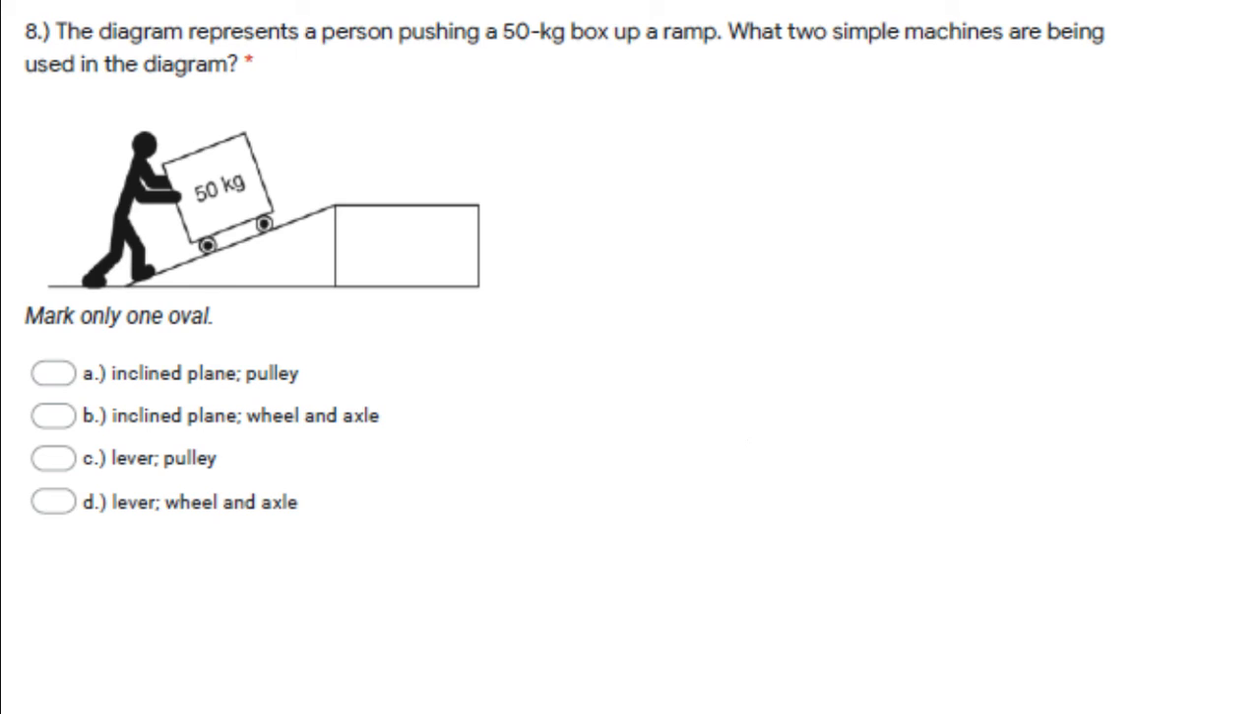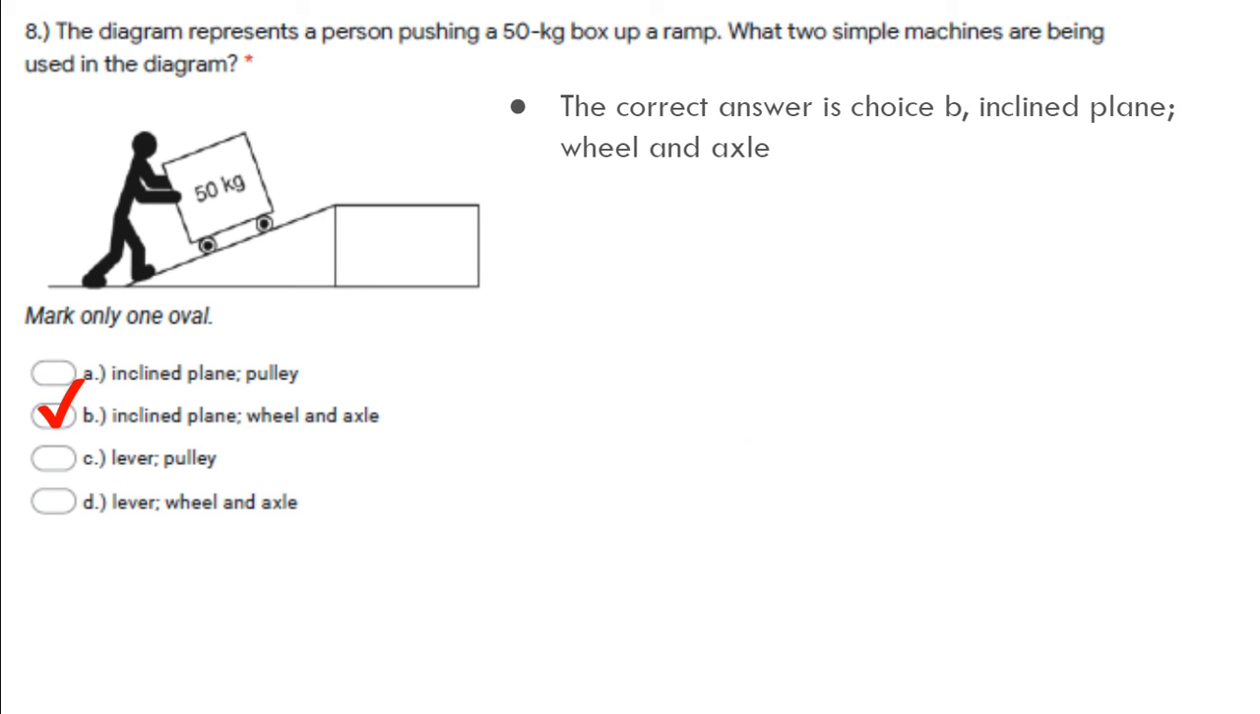Right? Question 8. The diagram represents a person pushing a 50-kilogram box up a ramp. What two simple machines are being used in this diagram? Are they A, an inclined plane and a pulley, B, an inclined plane and a wheel and axle, C, a lever and a pulley, or D, lever and a wheel and axle? All right, the correct answer is B, inclined plane and wheel and axle.